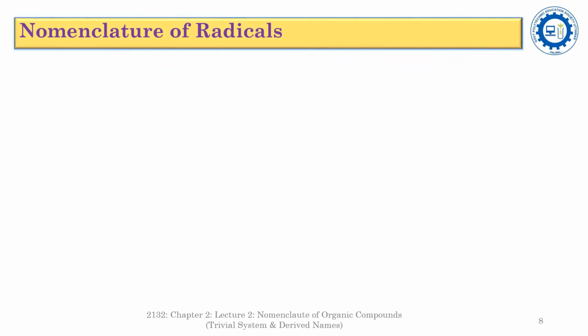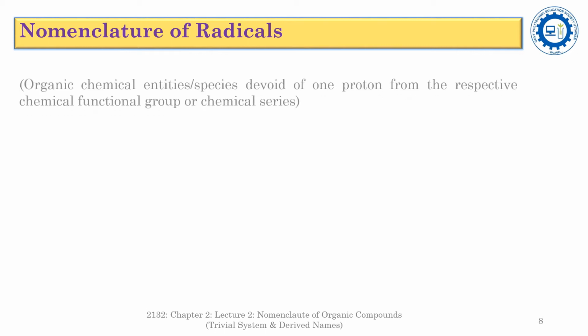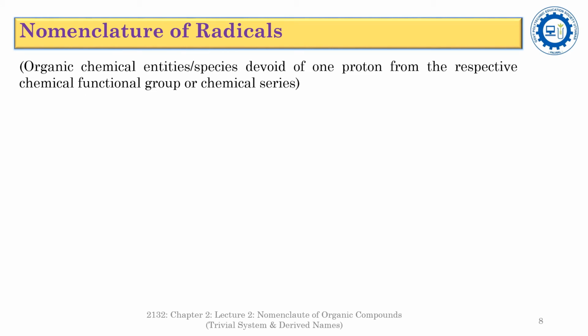Now we will discuss the nomenclature of the radicals. What are radicals? Radicals are organic chemical species devoid of one proton from the respective chemical functional group or chemical series. Some of the examples are depicted here.